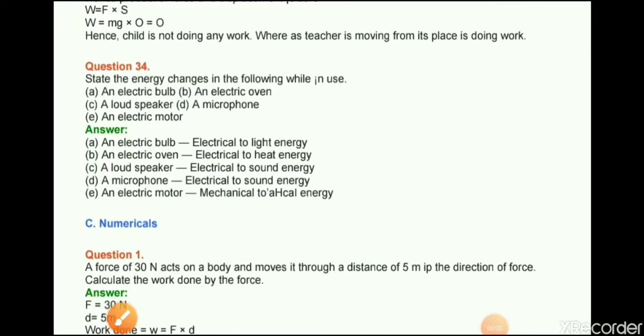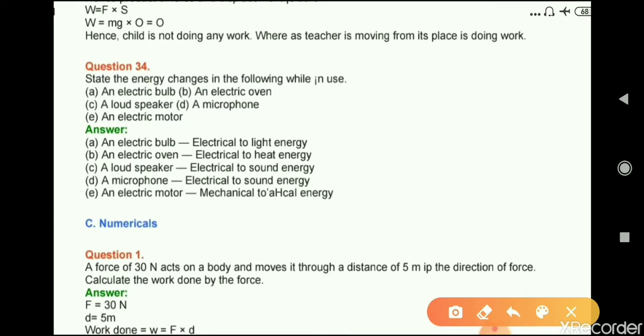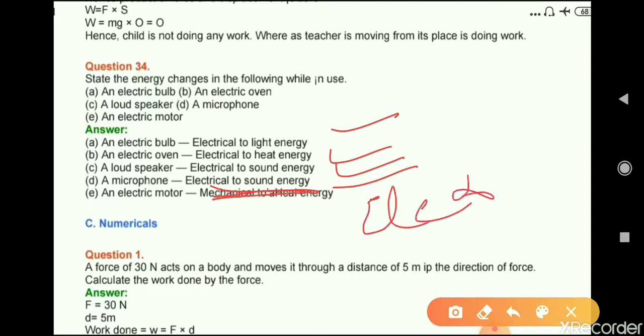Question 4: State the energy changes in the following while in use. Electric bulb, electrical to light energy. Electric oven, electrical to heat energy. Loudspeaker, electrical to sound energy. Microphone, sound to electrical energy. And an electric motor, electrical to mechanical energy. Right here, electrical to mechanical.